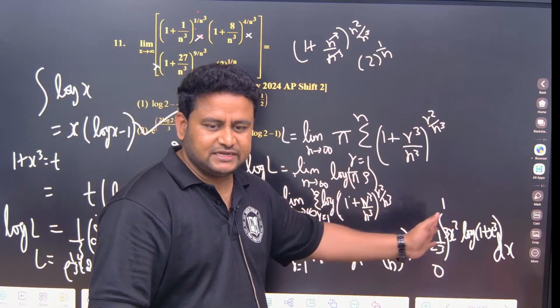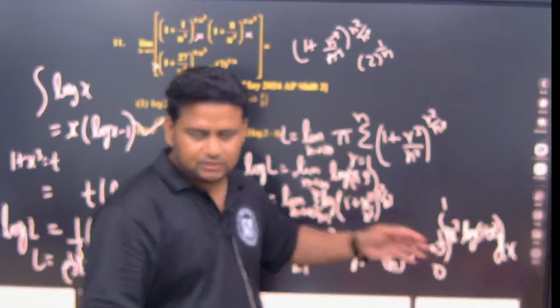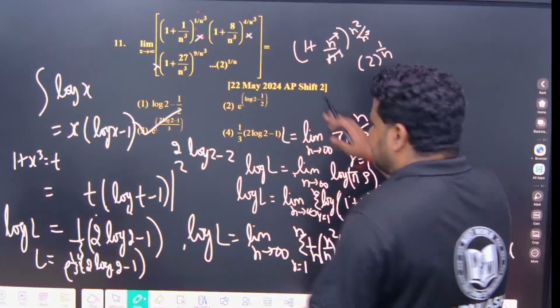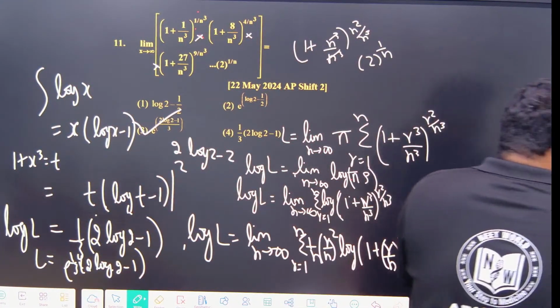You will get the answer very easily. No need to take t and do it. Directly do it, then you will get the answer very easily. Clear with this? Understood the concept? Fine. Next question. Let us go to the next question.